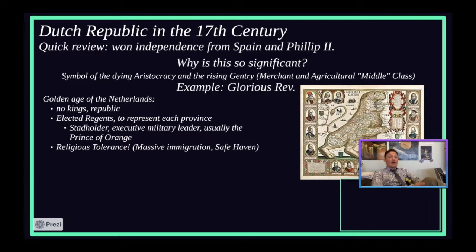And another big thing, though, the biggest reason why these Dutch people are going to have this fantastic growth is because they're the first people to come around and be like, you know what? You're Protestant, you're Catholic, you're Jewish, you're anything. You have safe haven here, right? That's a big deal, right? The idea that they are having a massive immigration and a safe haven for all these different groups of people